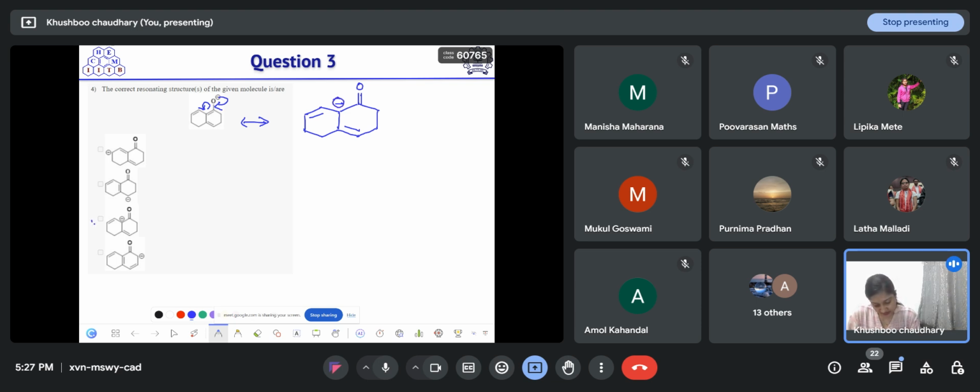Okay, so this is option C. Then we can push this arrow in two directions. If we push this arrow in this direction, we will get another resonating structure. This one. And if we push these electrons in this direction, then we will get the other one.